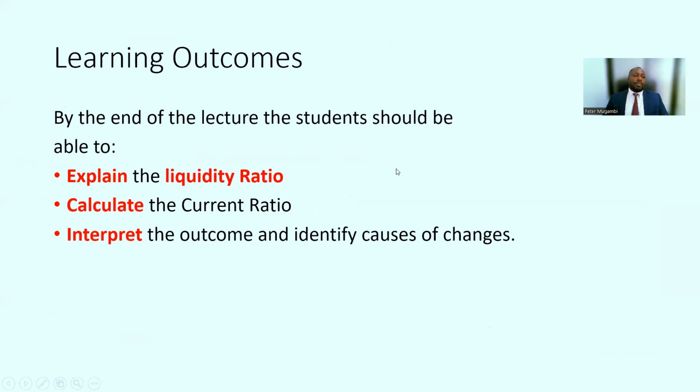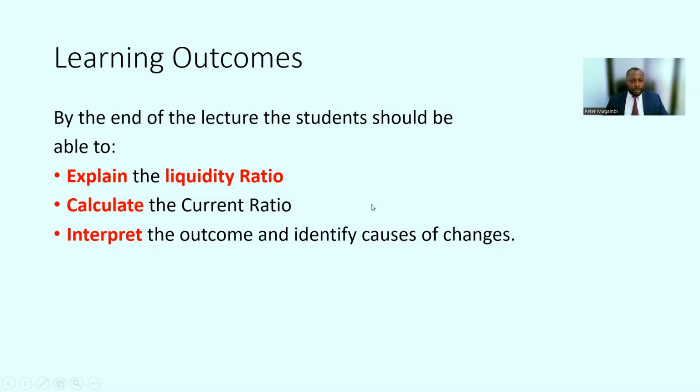So, learning outcome: by the end of this lecture, you should be able to explain liquidity, which somehow we have already done. Liquidity is the ability of the company to have enough assets to pay for its current liabilities whenever they fall due. For you to know whether a company is liquid or not, it is important as a stakeholder to have knowledge about the current ratio.